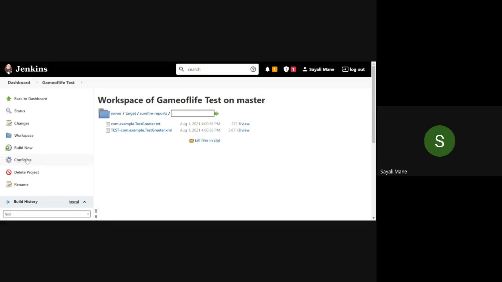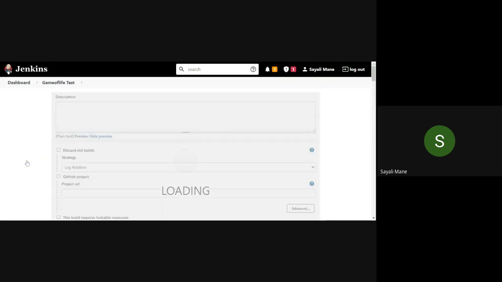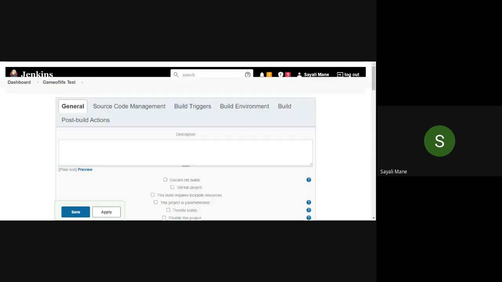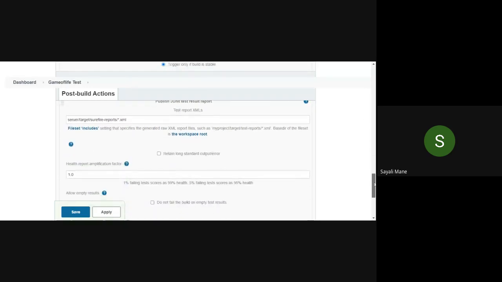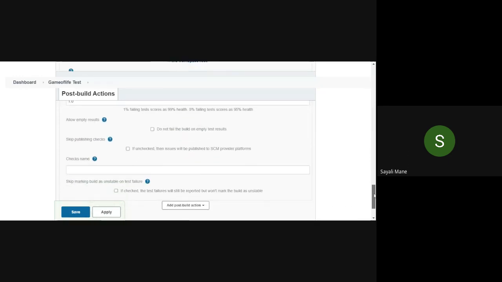Now here, on the left hand side, the configure button is there. Go inside that button. Last, there is an option called a post build action. This one, so please click on it. Are you getting this one, this button? I have already created that, that is why lots of details are there. Can you see this button, add post build action? Yes, ma'am.